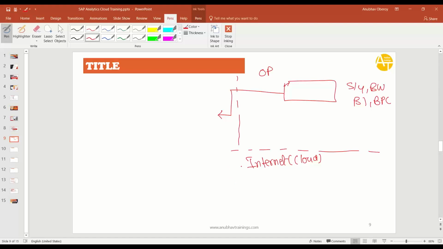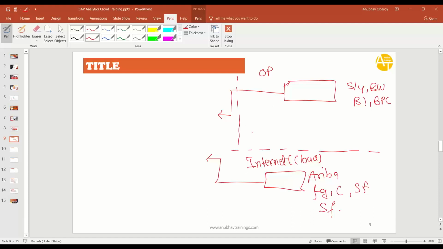Is it in your corporate network? Or is it already a cloud system like Ariba, Fieldglass, Concur, SuccessFactors, Salesforce? These are cloud systems. So the way connectivity happens differentiates between both the systems. So in general, I will talk about on-premise versus internet.